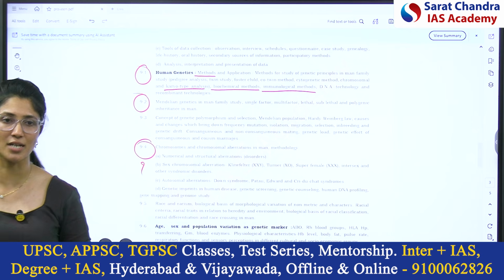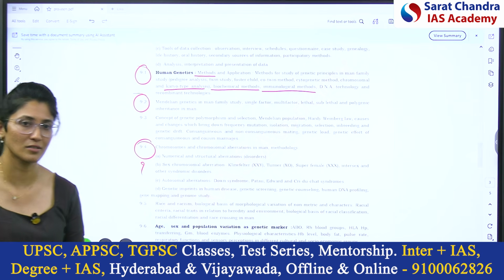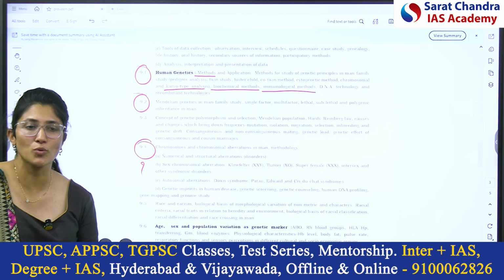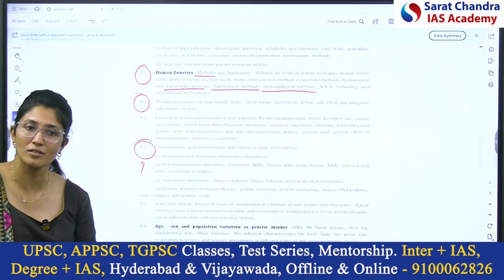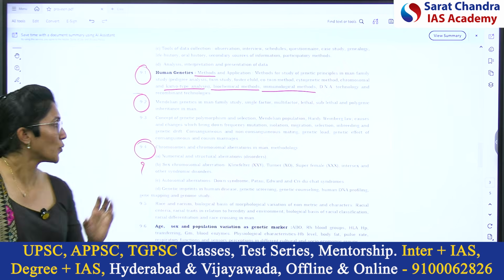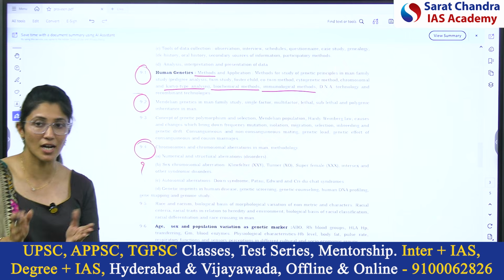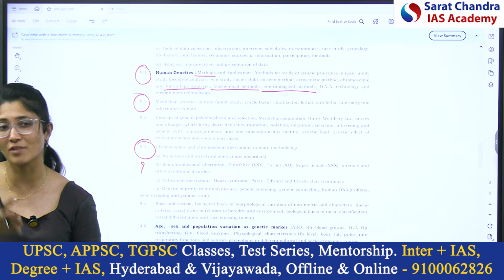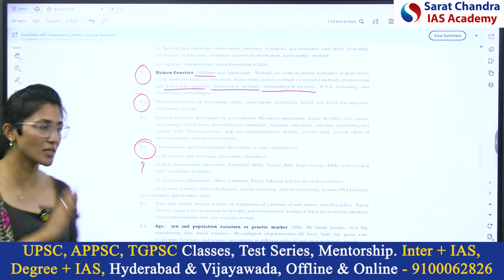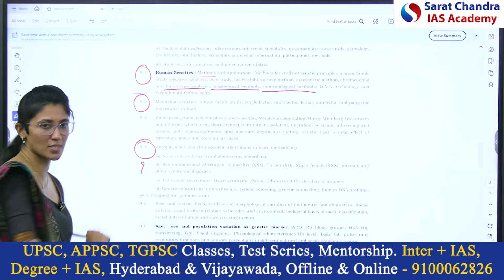Here we will understand the rules which help us understand why children and parents look similar. Which material is responsible for that similarity? Why do children look similar to the parents? Why do children behave similarly to the parents? That is understood by Mendelian genetics.